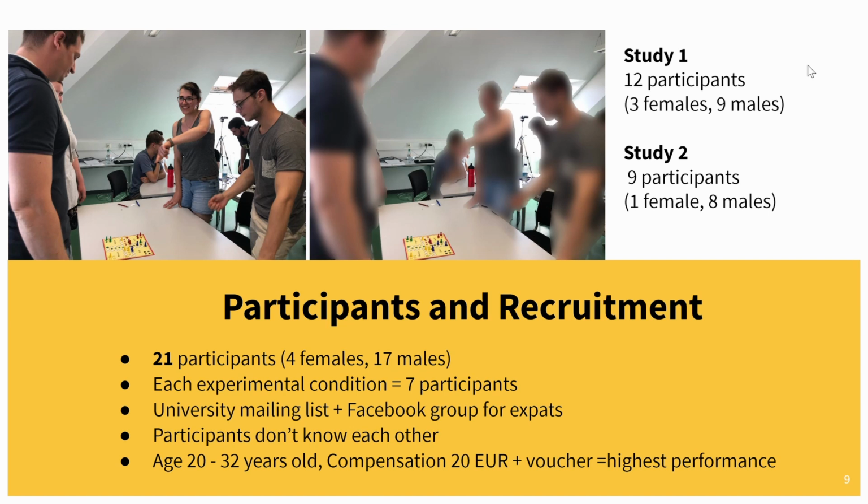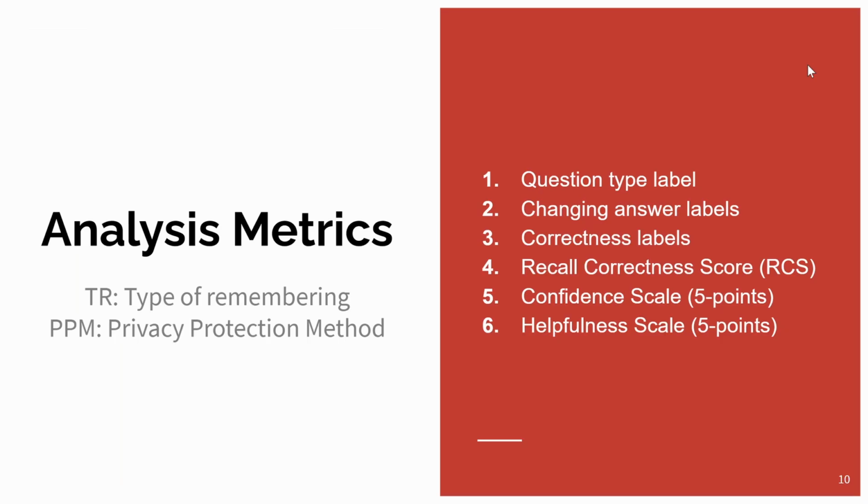We recruited participants from the university mailing list and a Facebook group for expats. We did a background check to make sure our participants do not know each other. Our participants were aged between 20 and 32 years old. We provided a compensation of 20 euros for participation. Additionally, we provided a voucher of 10 euros for the highest achieving participant in terms of correctness to maintain the quality of the answers. We analyzed the answers of the questionnaire to answer our research questions. We used 6 analysis matrices.